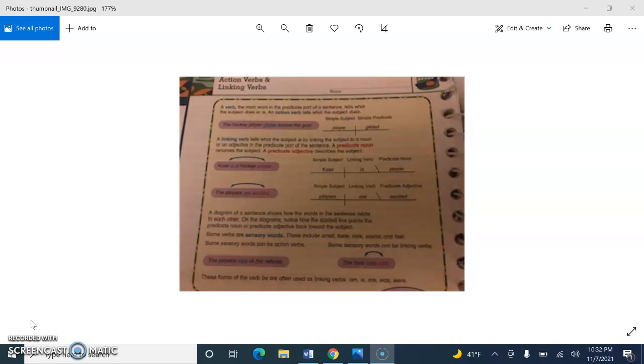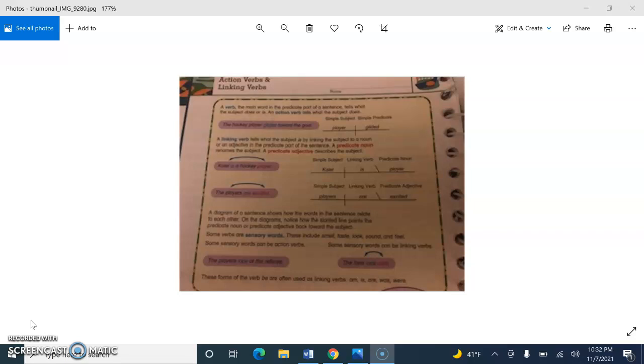Number 3, we watch our hockey team every Saturday. Okay, in this case, who or what is the sentence about? It's about we. So we gets underlined once. What are we doing? We are watching. So we are doing an action in the sentence. Watching should be underlined twice. Number 4, my brother plays hockey on our neighborhood team. Who or what is the sentence about? It's about brother. So brother should be underlined once. What is brother doing? He is playing. So plays should be underlined twice.